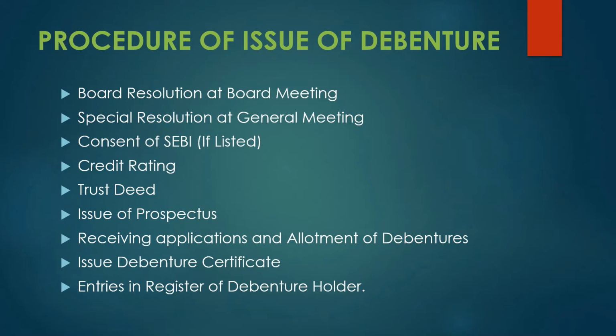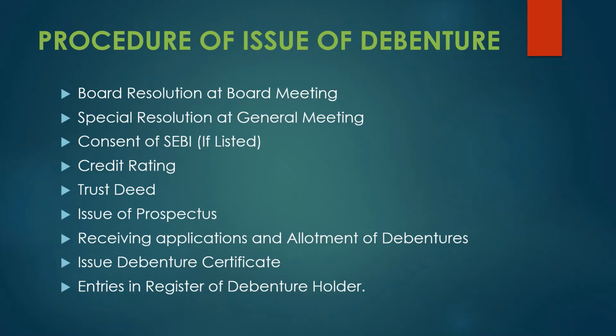After that, issue a prospectus. The prospectus will be issued by the company to intimate that they are going to issue the debenture. It is like an invitation to others: if anyone wants to hold the debenture, they will come and contact the company that wants to issue the debenture. For that, the company will issue the prospectus. After that, they will receive applications from the people interested in holding the debenture and investing in exchange for debenture. After that, the company is going to allot the debenture to them.